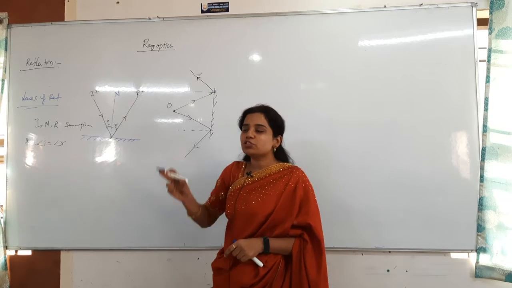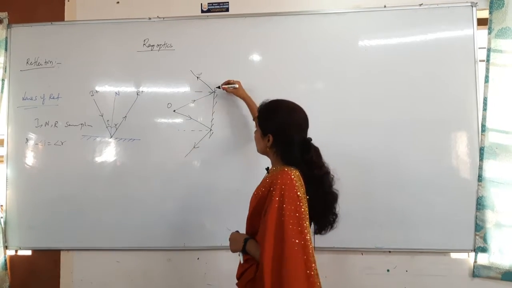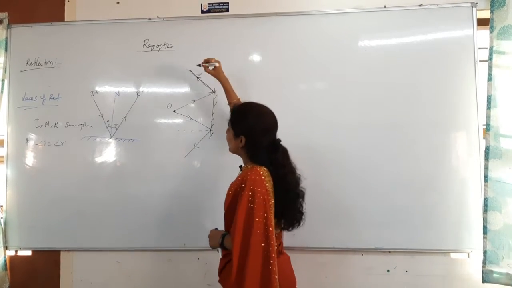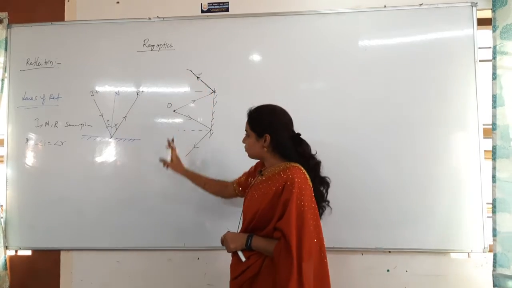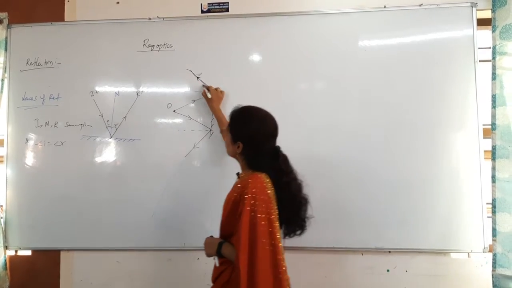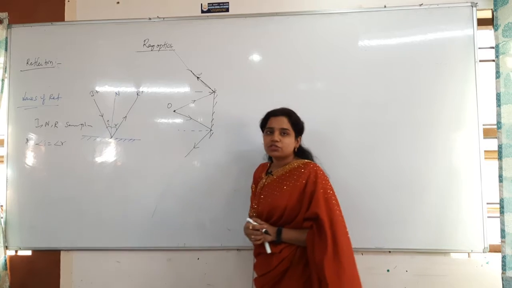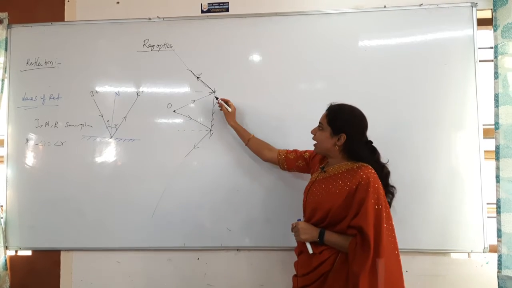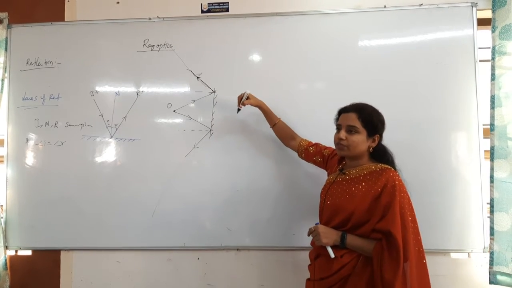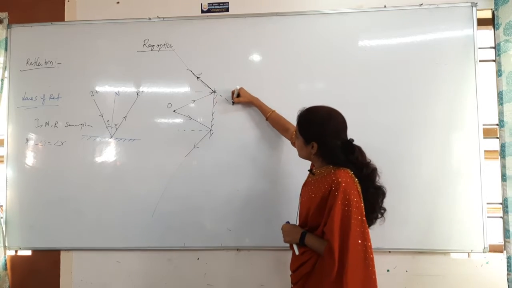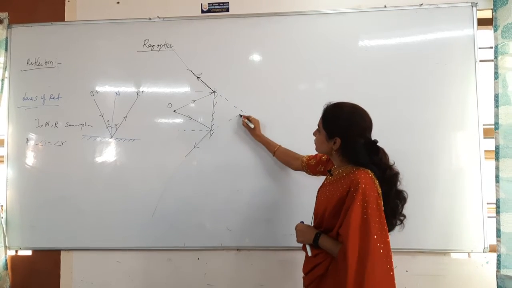I will show you the virtual image here. These are the reflected rays, and I said the image is the intersection of these two. Can they intersect? There is no chance at all. So I have to extend them to intersect, and I can intersect them here.